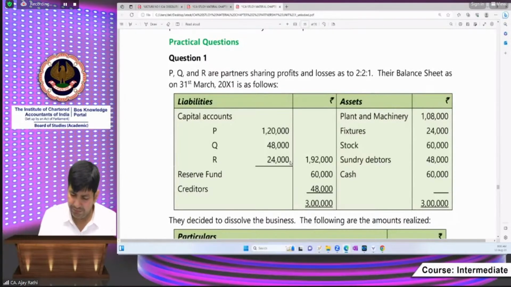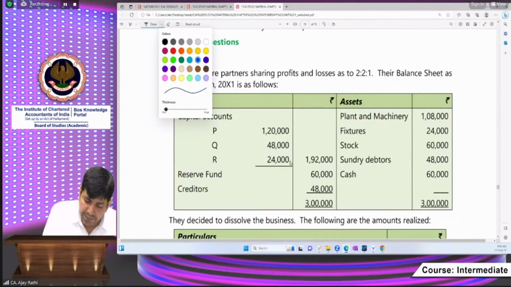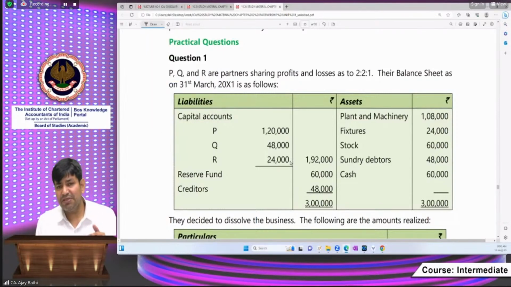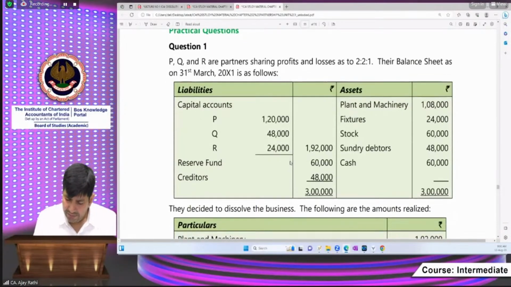Jaldi batao. Anyways, see, step number 1. Can you please give some steps at your own? Try this question. PQR. After studying the question, I will give you homework. I know some of the students get some problem in reading the question. So please, I am discussing the question.